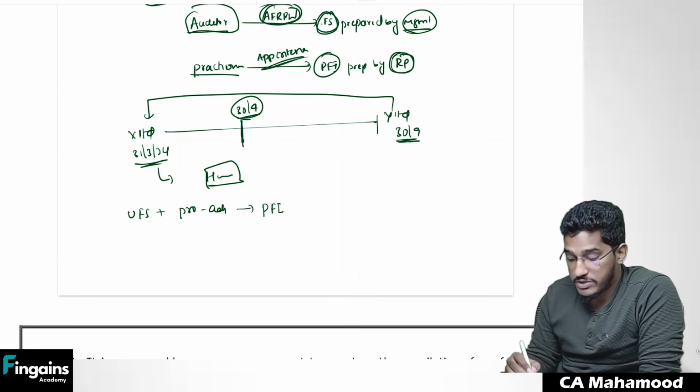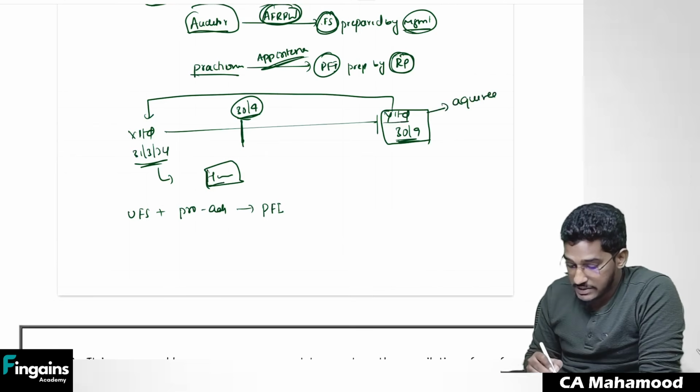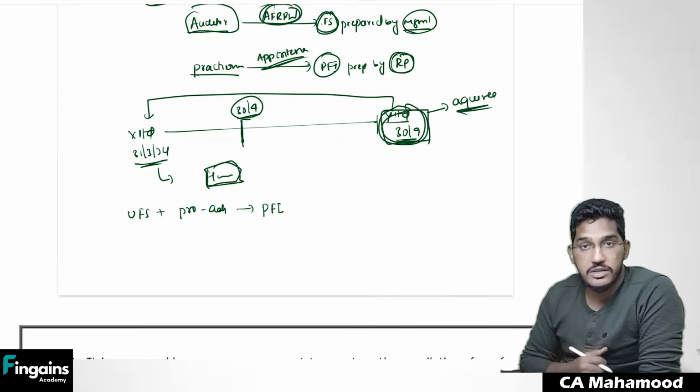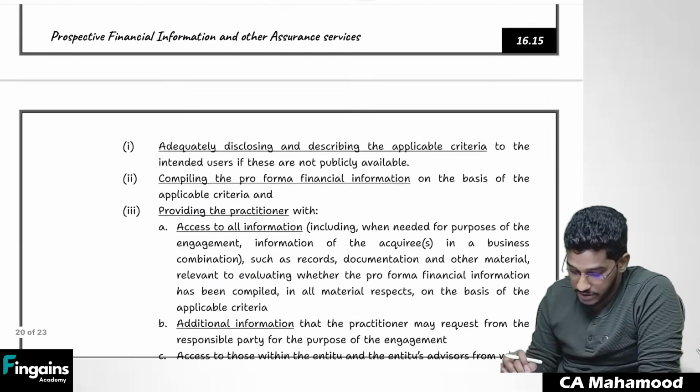See, in these kind of engagements, you need to determine whether you will be given access to verify the data of the acquiree. That is, this acquiree means the entity which is getting bought. So in case of these kind of pro forma financial information, you might need access to this acquiree's books of accounts also, acquiree's financial data also. Whether that access is available or not, that also you have to determine.